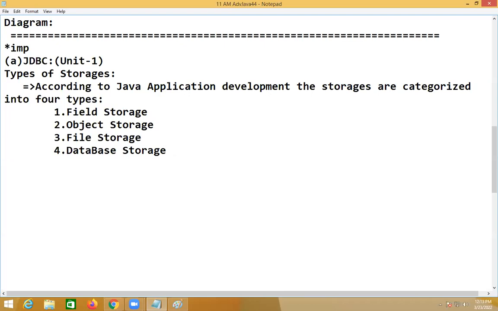Before that, 3 storages are available to you. How many types now? Totally 4 types. Field storage, object storage, file storage, and database storage. In the diagrammatical information for you, look here.